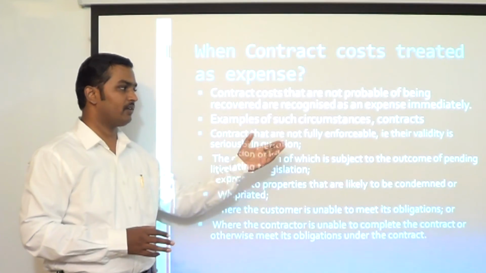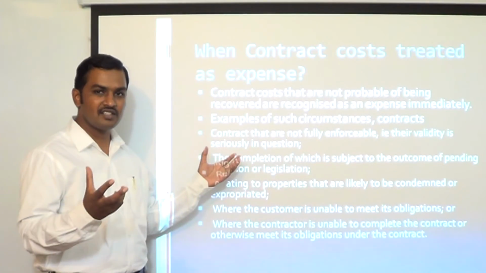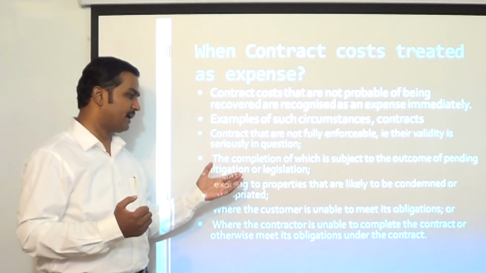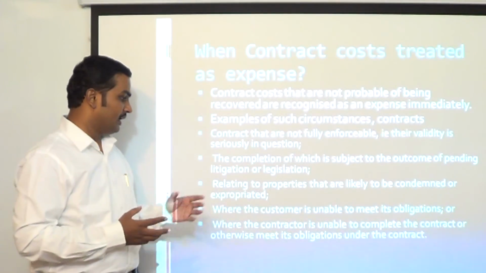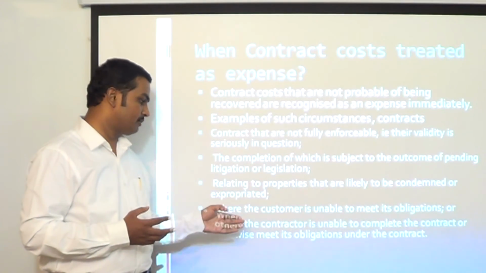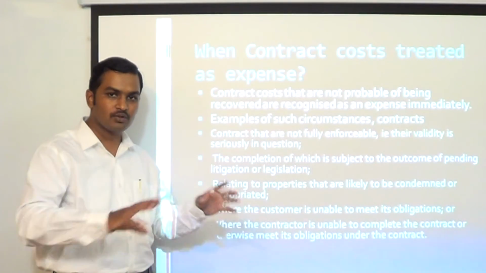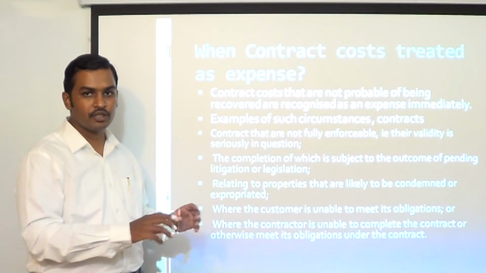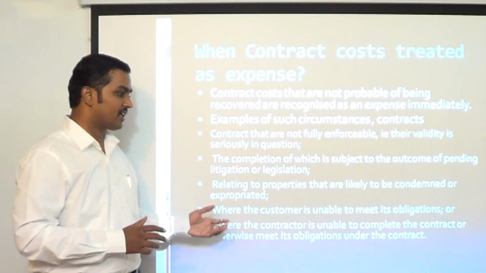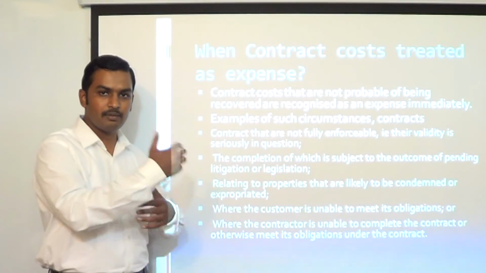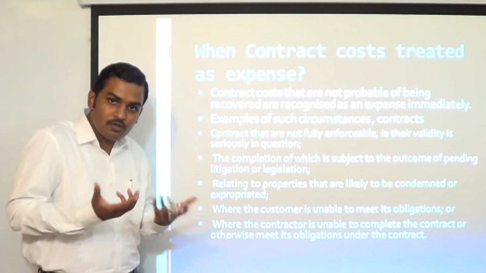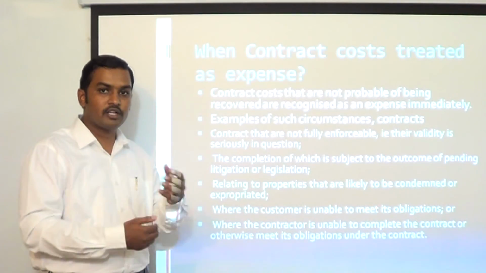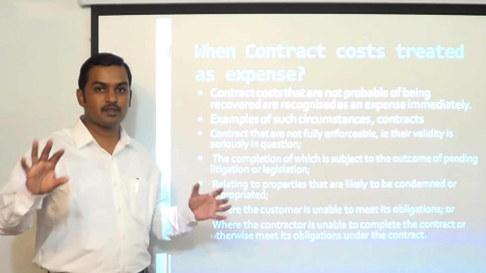Contracts that are not fully enforceable, their validity is seriously in question, that means there is some litigation going on, the completion of which is subject to outcome of pending litigation or legislation, relating to properties that are likely to be condemned or expropriated, that means the building is going to be demolished. The customer is not going to accept that building, he is going to demolish it or expropriate it. And where the customer is unable to meet his obligation, the contractor also may not be able to meet his obligation, he may not be able to complete the contract. In such cases, if any contract costs are incurred, they have to be recognized as expense immediately.